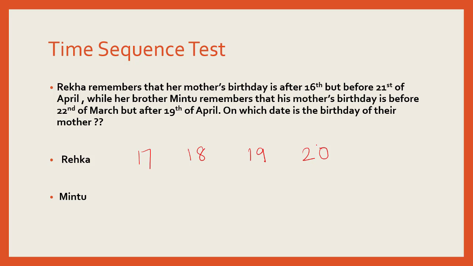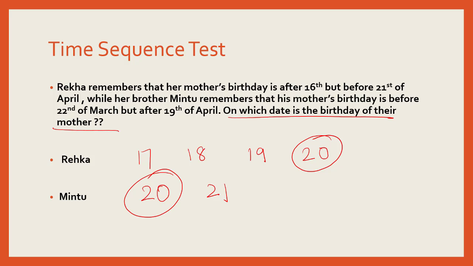While her brother Mintu remembers that his mother's birthday is before 22nd but after 19th. So if we go by Mintu, the possible dates would be 20 and 21. Now when we compare both sets of dates, we see that there's only one date which is common in both the sets, which have come out according to Rekha's remembrance and also according to Mintu's remembrance. So the common date is 20th. So we can conclude that their mother's birthday is actually on 20th April.